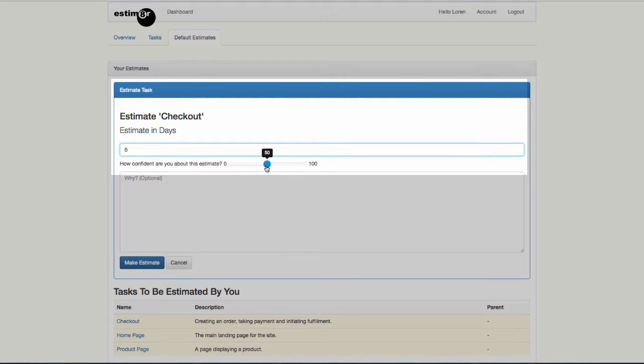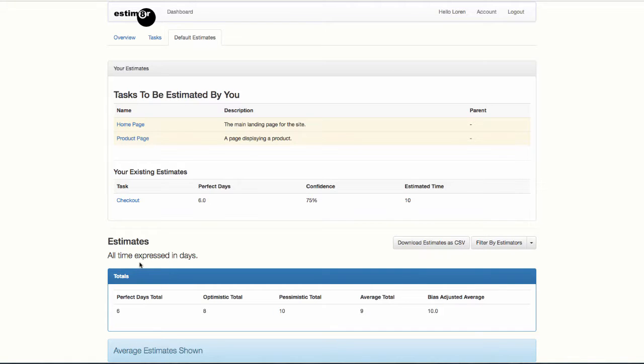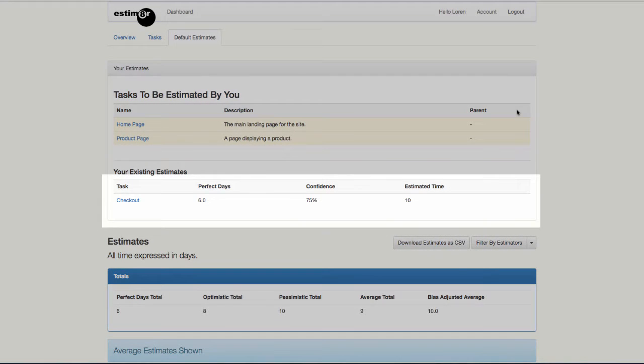The second bit of information is how confident we feel in that first number, ranging from 1%, really not confident, to 100%, supremely confident. We can see how estim8r starts to automatically pad out our estimates. It calculates the padding with 2 factors, the confidence that we express for our perfect day estimate, and noise, which represents distractions, meetings, and anything else that happens normally during the course of work that prevents us from working directly on the project.